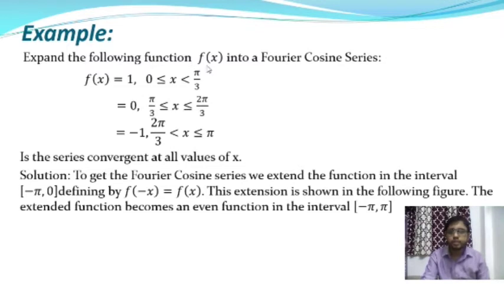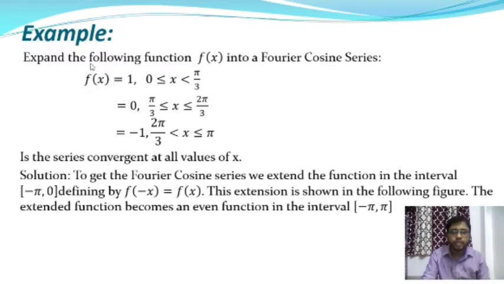Expand the function f of x into a Fourier series, a Fourier cosine series. f of x is equal to 1 in the interval 0 to pi by 3, it is equal to 0 in the interval pi by 3 to 2 pi by 3, and it is equal to minus 1 in the interval 2 pi by 3 to pi.